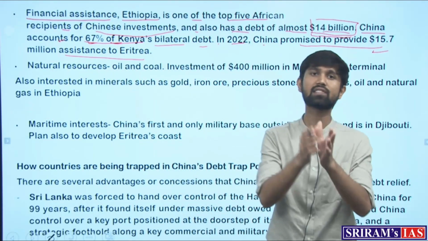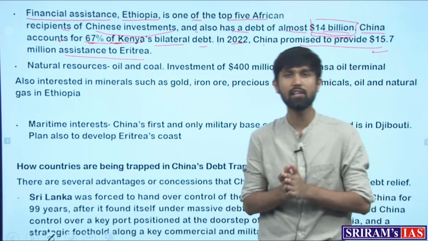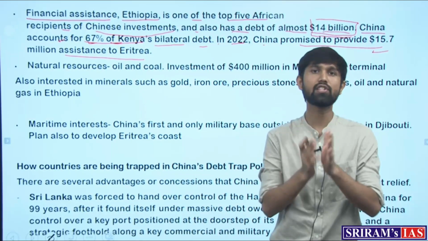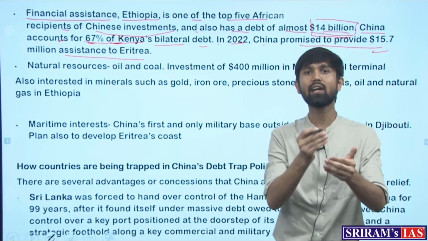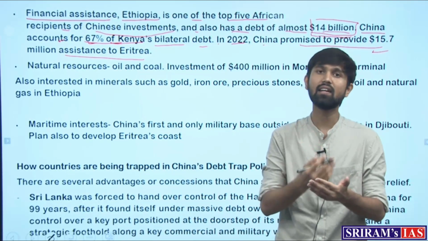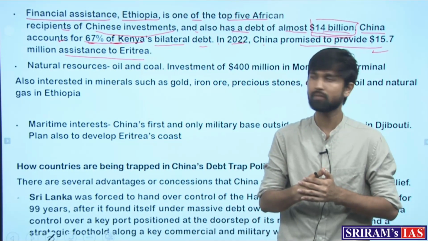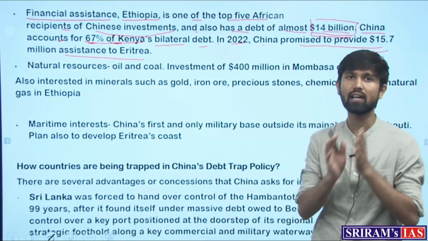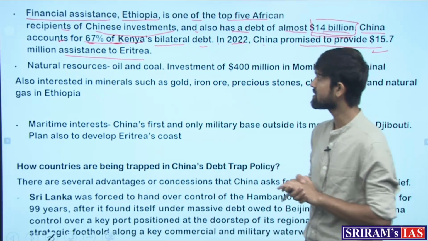So this is the extent of financial assistance which China is providing to these countries, which in consequence also, if they are not able to pay the money back to China, these countries come into debt with respect to China. So that is the level of assistance as well as the debt that these countries have with respect to China.